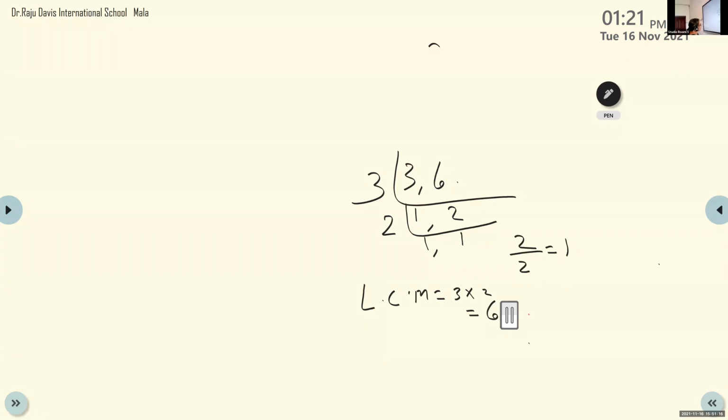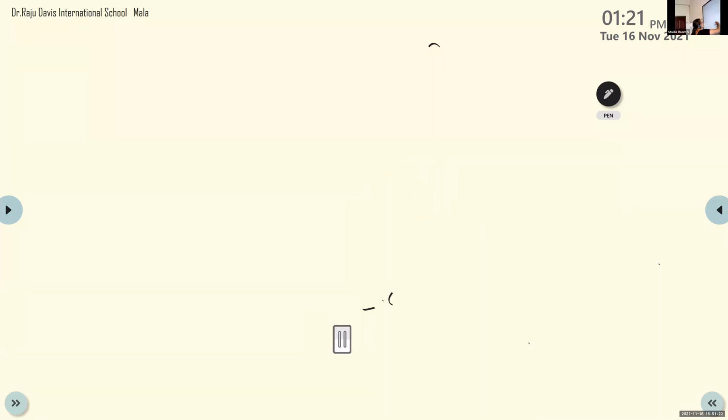Is it okay now? And what about HCF? Don't worry about HCF now. This is a new method of finding the LCM. How did we get it as 3 into 2 once?